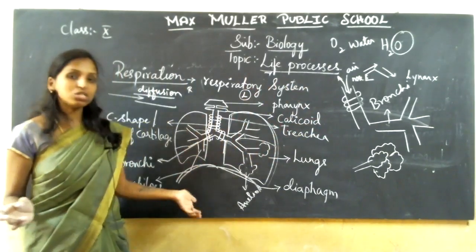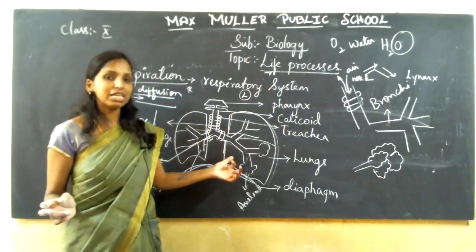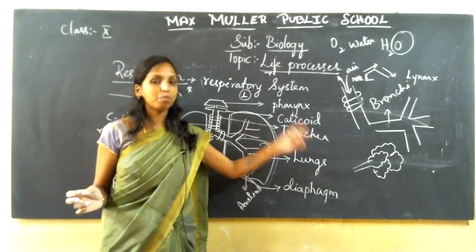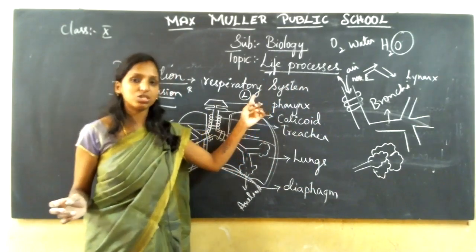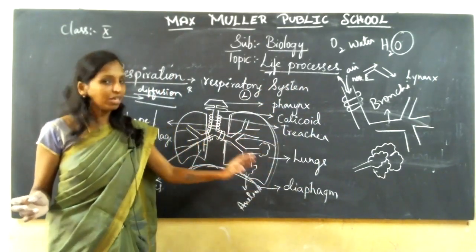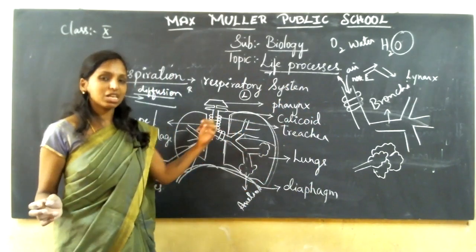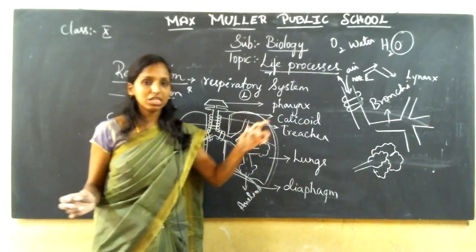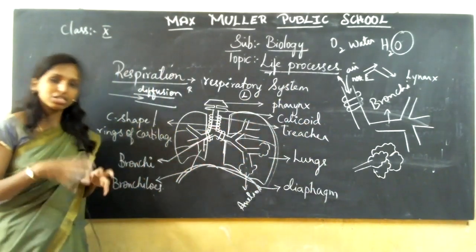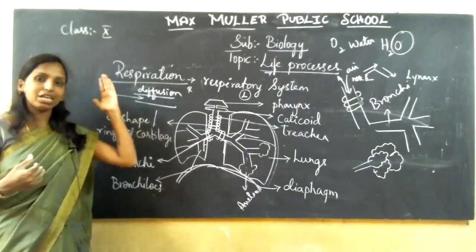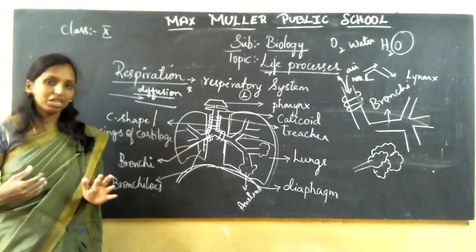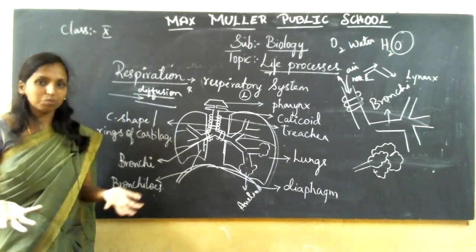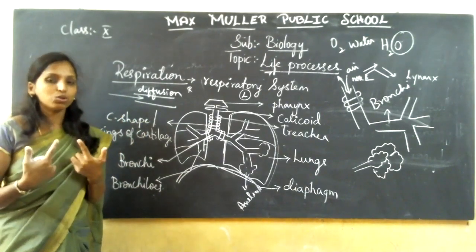Then in the absence of oxygen, as I told you, which takes place in yeast cells, you obtain ethanol, carbon dioxide and energy. Compared to aerobic respiration, in anaerobic respiration the energy is less. And lack of oxygen, which takes place in muscle cells, leads to lactic acid, water and energy, and leads to muscle cramps. Comparatively, in aerobic respiration much more energy is released.